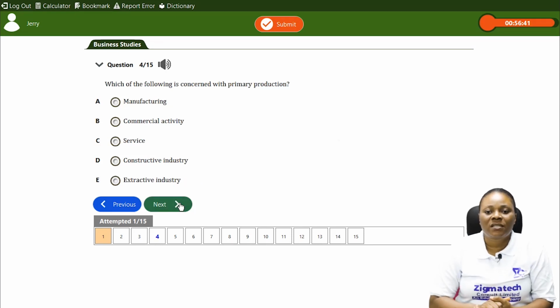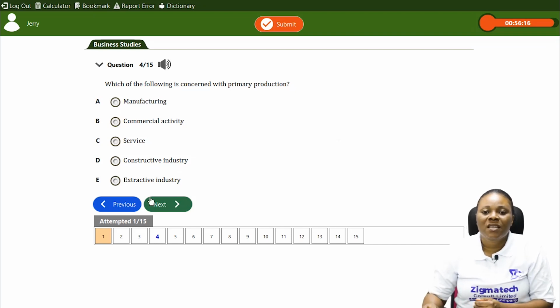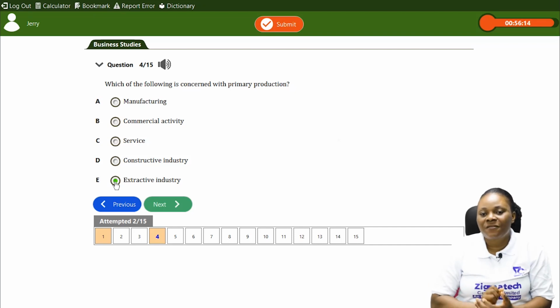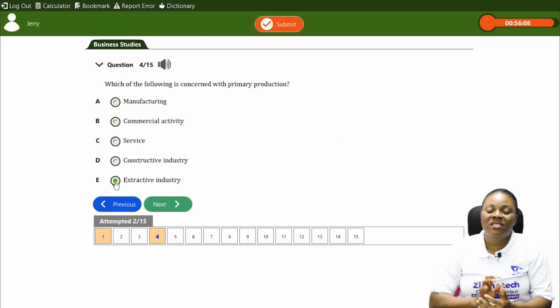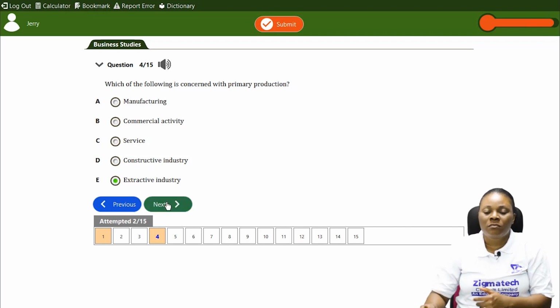The next question says, which of the following is concerned with primary production? Remember, we looked at primary production as the first stage of production. So which of the following is concerned with primary production? We have A, manufacturing, B, commercial activity, C, service, D, constructive industry, E, extractive industry. The answer is E, extractive industry. I told you that another name for the primary production stage is the extractive production stage. This is the stage where raw materials are gotten from nature.